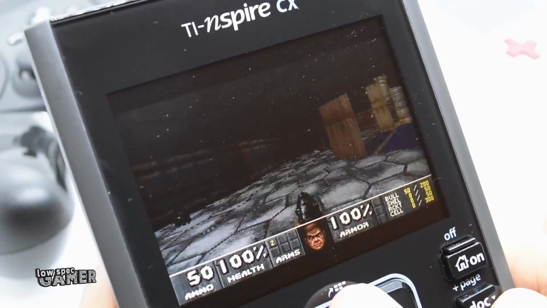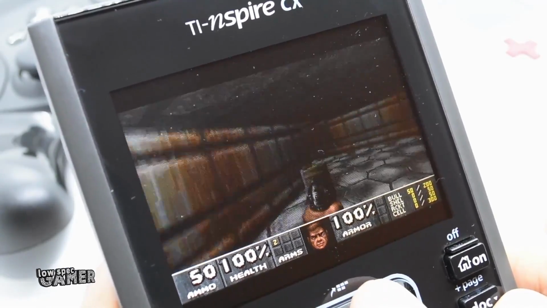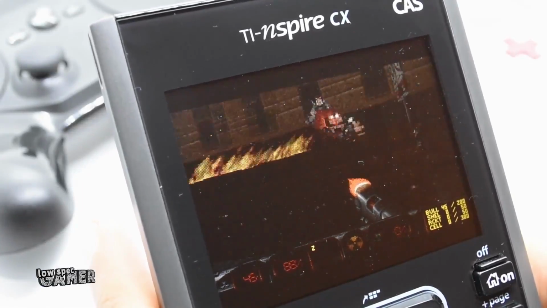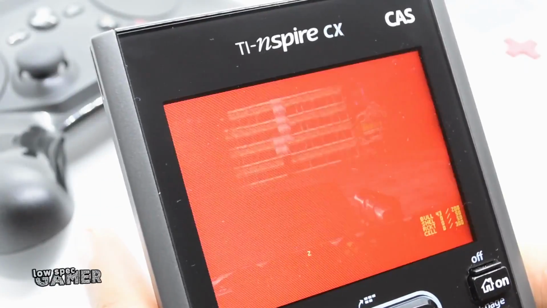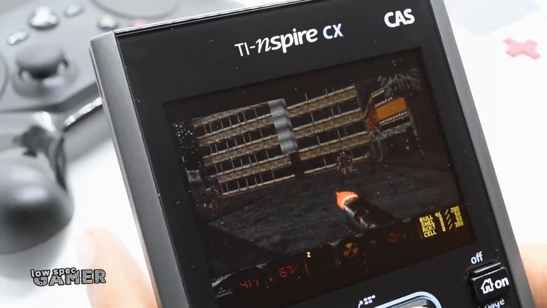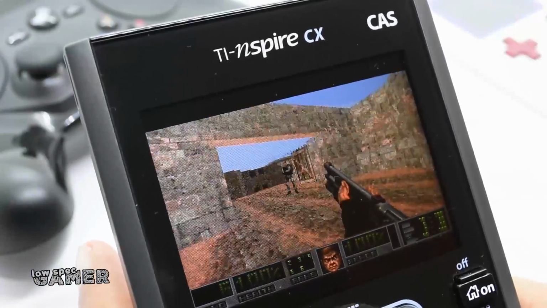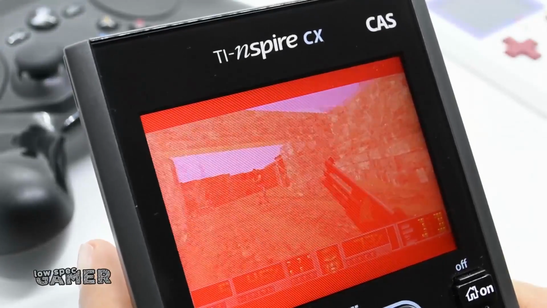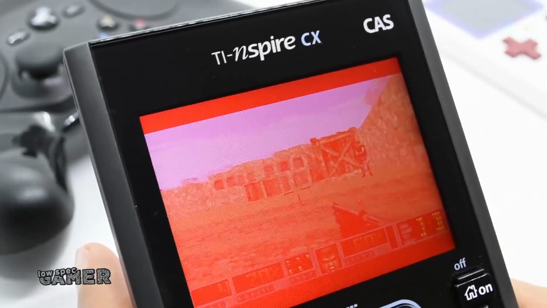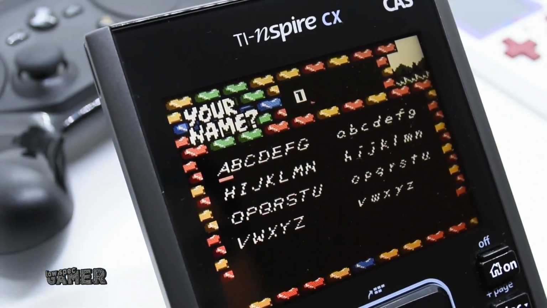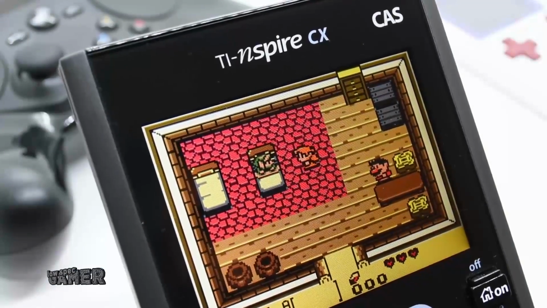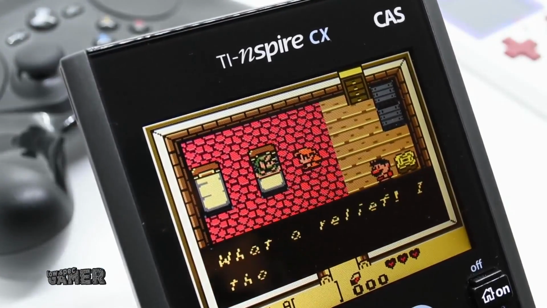I am using the shareware maps from the original Doom here, but the really impressive community built around this calculator has anything from Doom 2, a version of Duke Nukem 3D which works really well, to a Counter-Strike inspired custom map. Wow! Emulation is another interesting technical showcase. I was very surprised at how well Game Boy Color emulation worked and looked on this device, probably because this screen is very similar to the one on Game Boy Color.